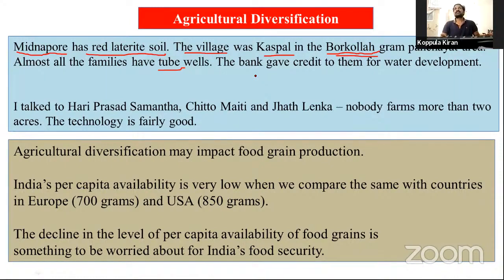Because in our cultivation, we are particularly using food grains, that is paddy and wheat. But in this village, they were not using paddy. They were only growing commercial crops.